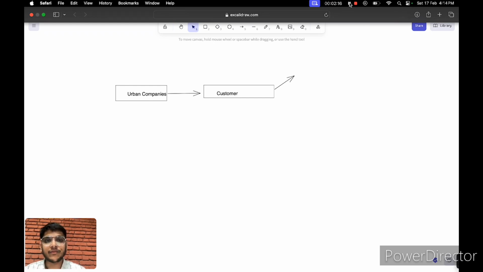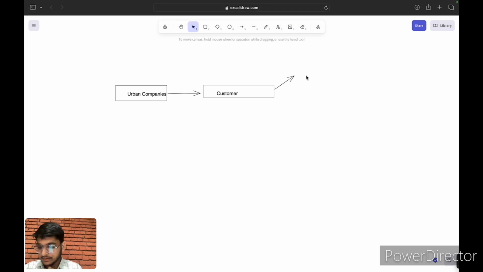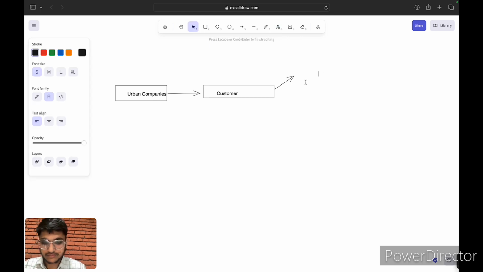So here the customer has the attributes: date of birth of the customer, customer ID, customer name, email ID of the customer, phone number of the customer, and address of the customer.